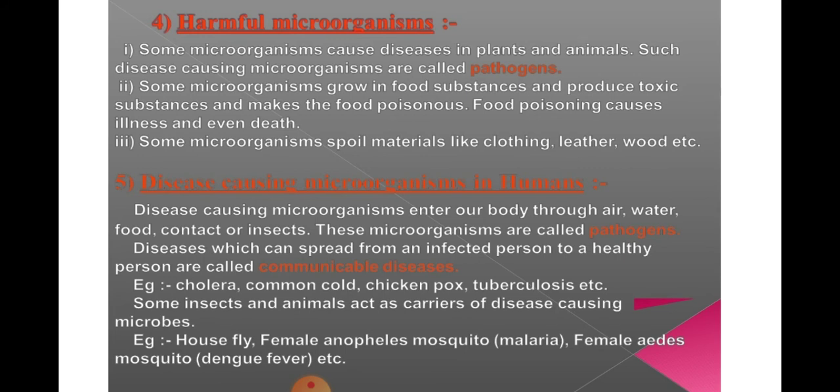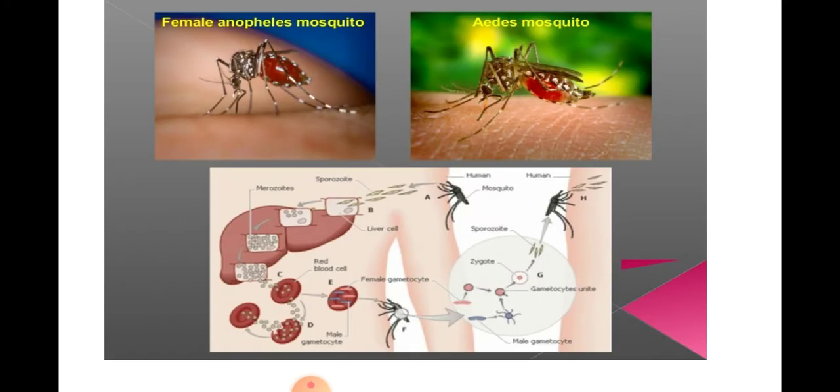Here the female Anopheles mosquito is responsible for a disease which is malaria, and the female Aedes mosquito is responsible for dengue fever.